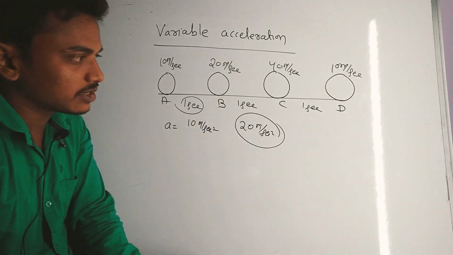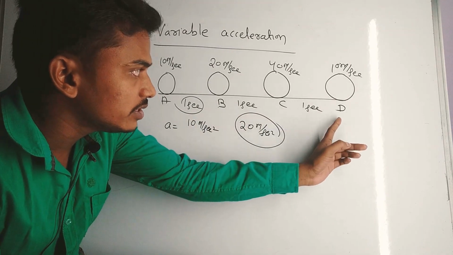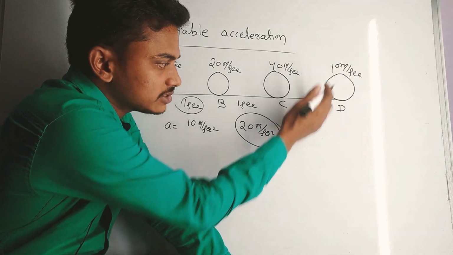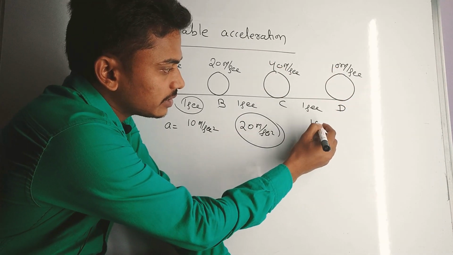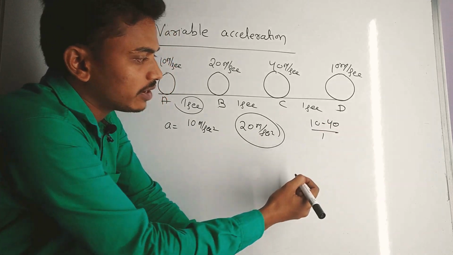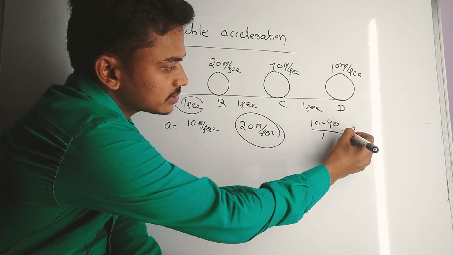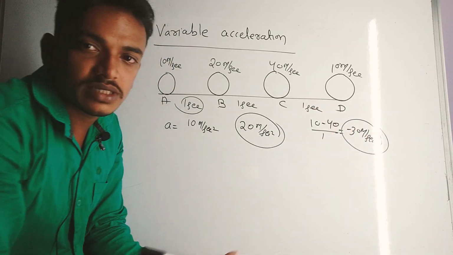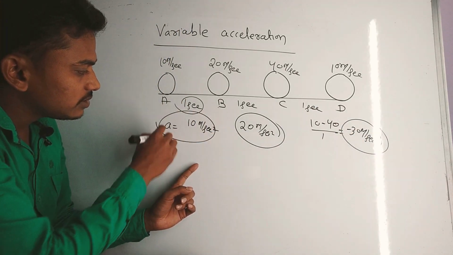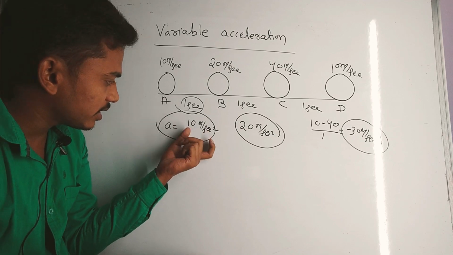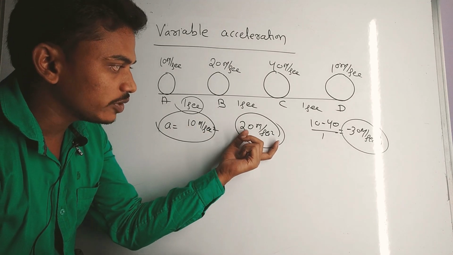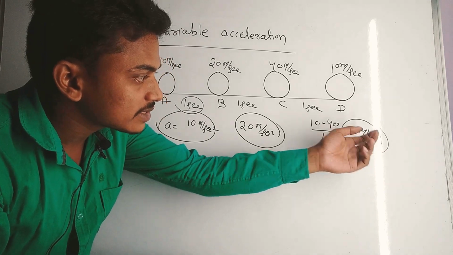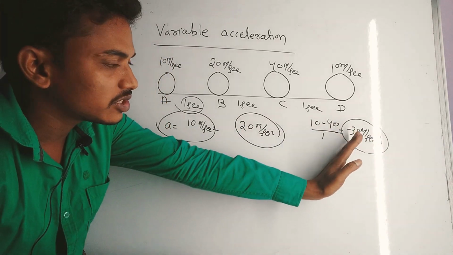From C to D the change in velocity is 10 minus 40 by 1, that is equal to minus 30 meter per second square. So you see here that the acceleration is different: 10 meter per second square, 20 meter per second square, and minus 30 meter per second square. Means the acceleration is said to be variable.